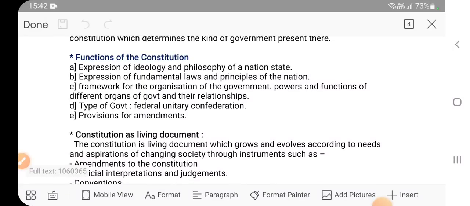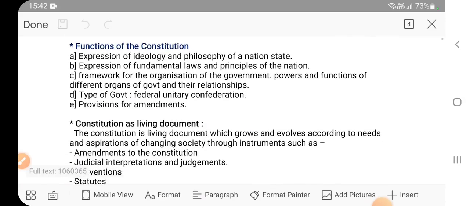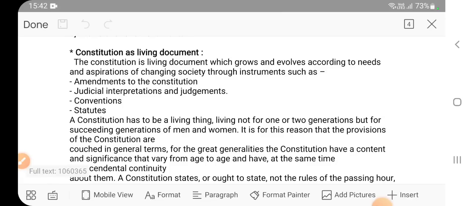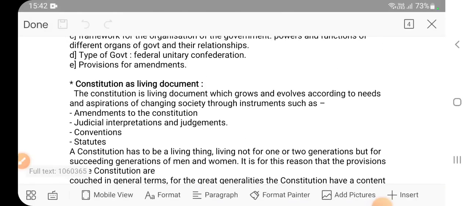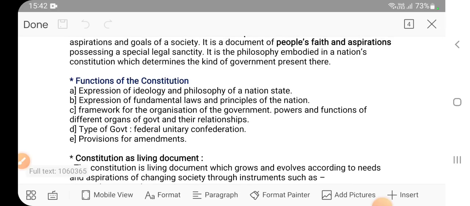We are just discussing the overall things of the syllabus. Each and every keyword mentioned here is a separate topic in our syllabus, so we will discuss them in great detail in our future classes. Right now it's just a kind of trailer or summary. Okay, so what is the function of the constitution?